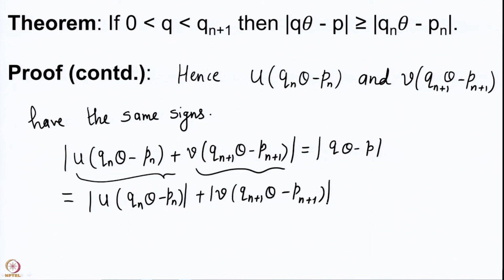This is because they have the same sign. This we notice is at least 0 and u is at least 1 because u can never be 0. So, we get that this is bigger than or equal to Qn theta minus Pn. So, if you have just the denominator q to be less than Qn plus 1, then Q theta minus P will have the property that Qn theta minus Pn is smaller than or equal to that.